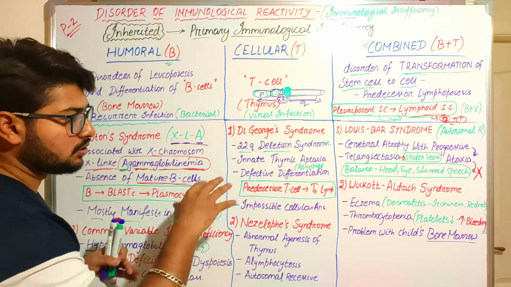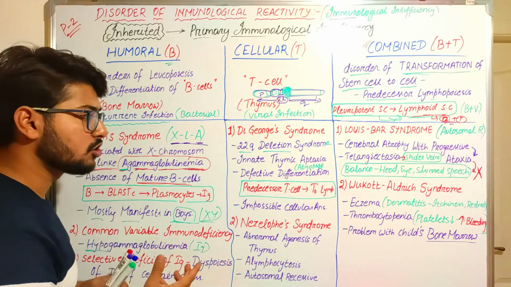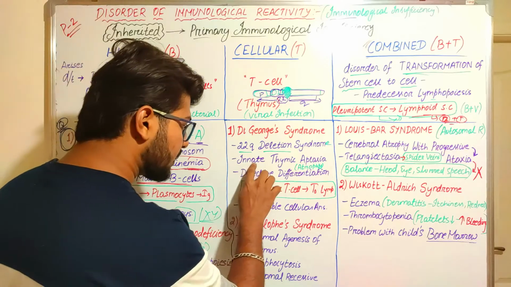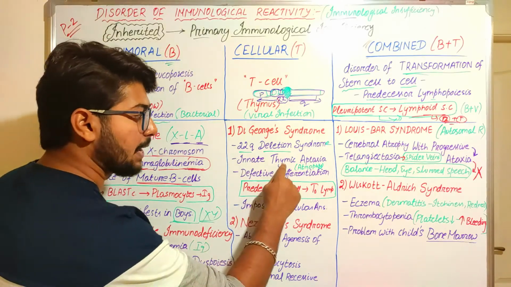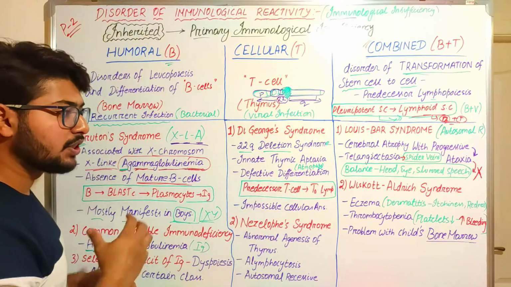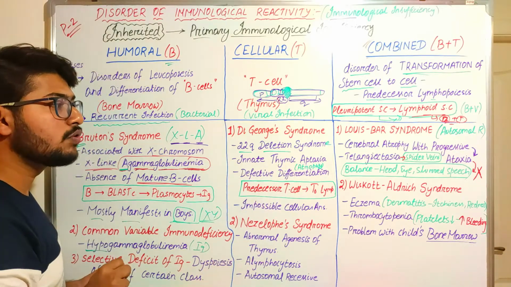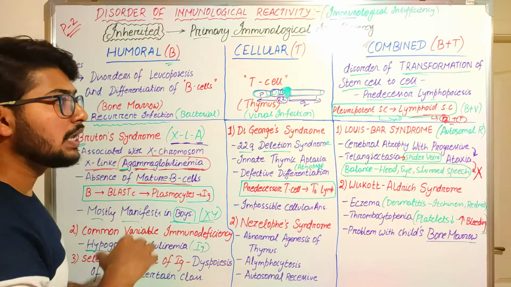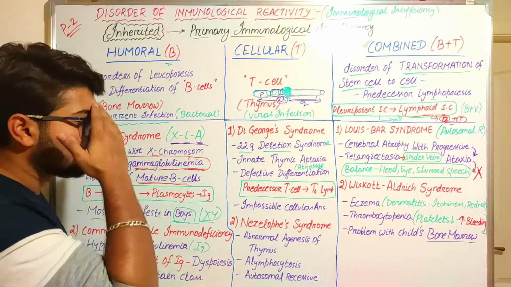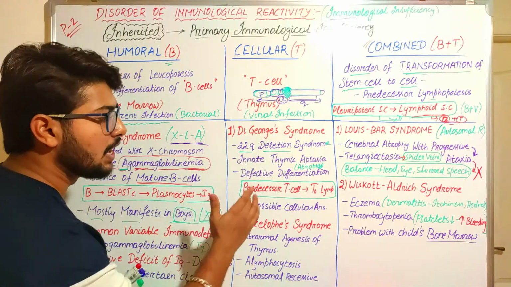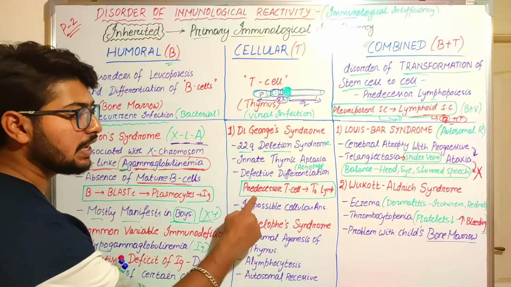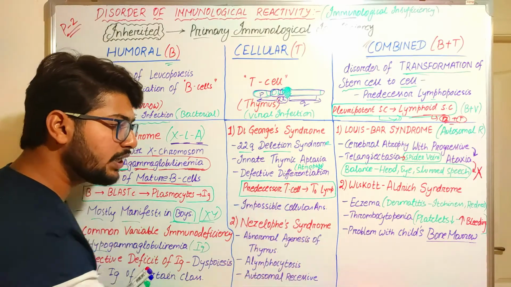What happens to the person suffering from DiGeorge syndrome? The person develops thymic aplasia. There will be atrophy of the thymus. The thymus will not produce the required amount of T cells, that is known as thymic aplasia, and there is defective differentiation of predecessor T cells into T lymphocytes.